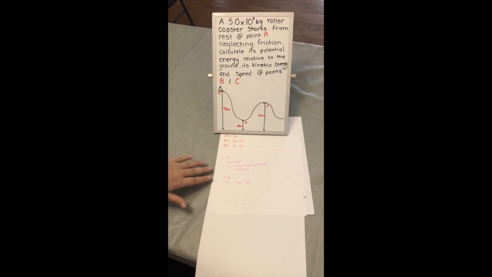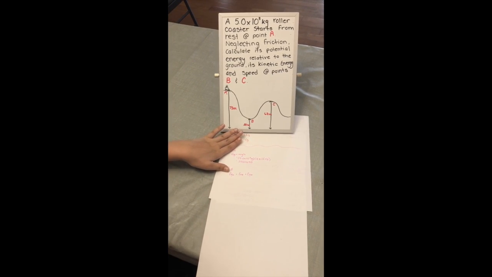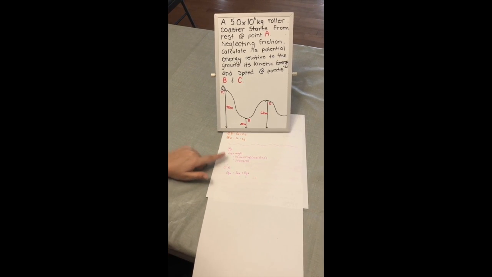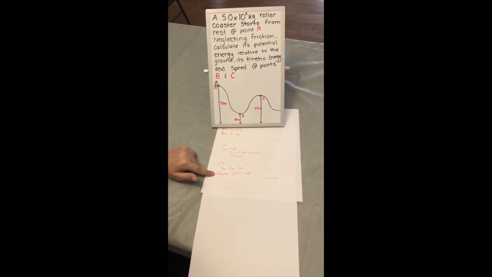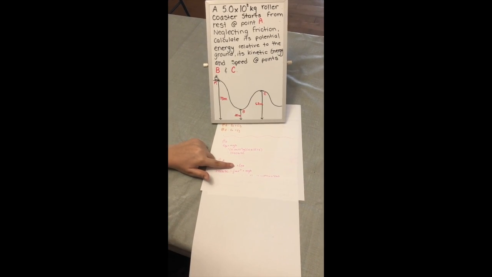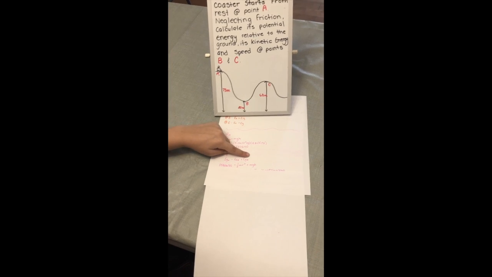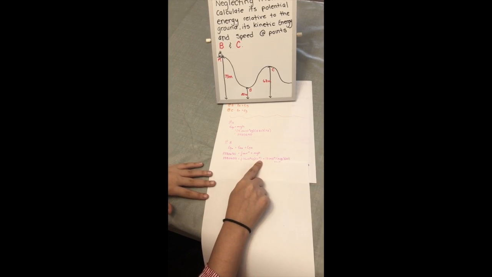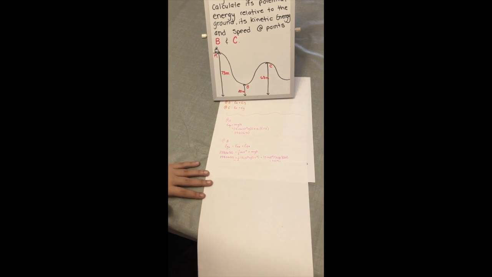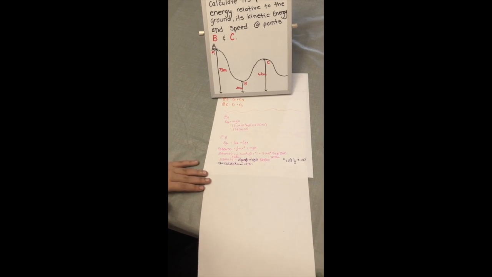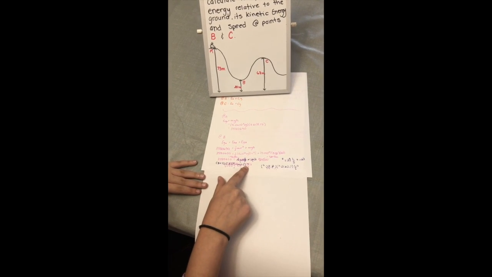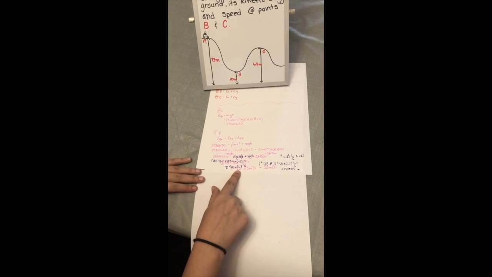We're making them relative to each other. So we know the answer to EgA, which we calculated beforehand, and then Ek is 1/2 mv squared, and then Eg is mgh. We sub in what we have. We don't have the velocity, so we substitute and find the velocity that way.